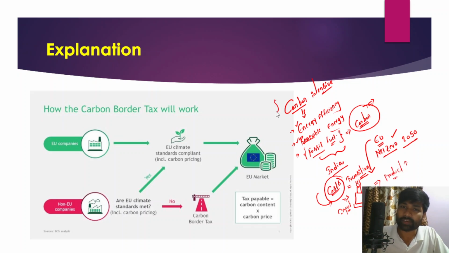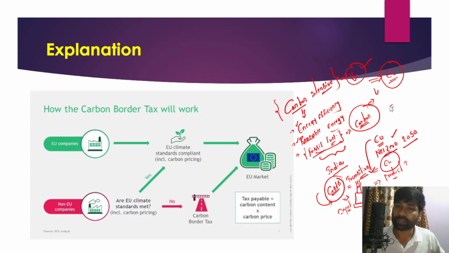But on the other hand, countries like India and other developing countries are still using fossil fuels and producing steel, aluminium and cement at a much cheaper price. These goods would enter the European Union, and European Union consumers would prefer to buy products from developing countries because they are cheap compared to the products in the European Union. So in order to establish a level playing field between industries in developing countries and industries in the European Union, and to standardize the emission regulations, they have introduced this carbon border adjustment mechanism.